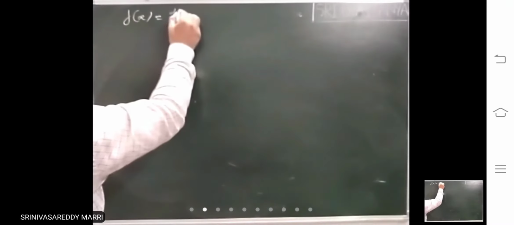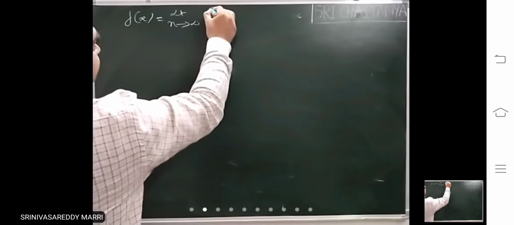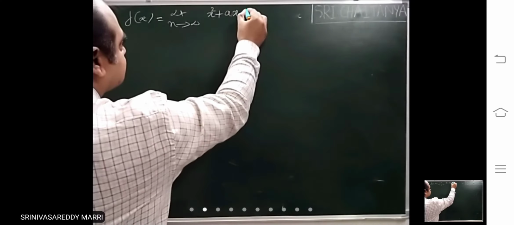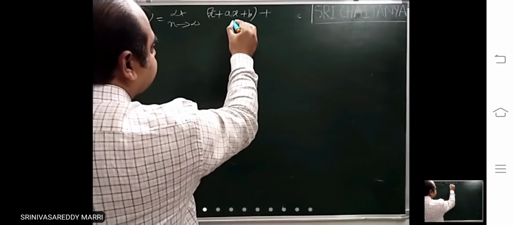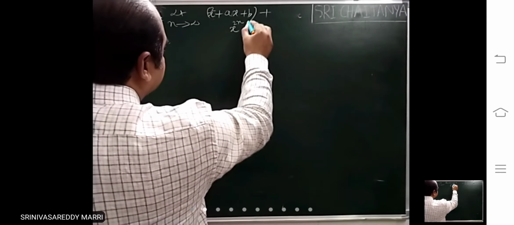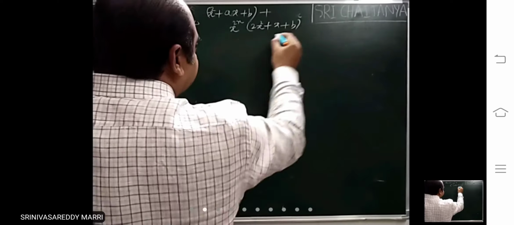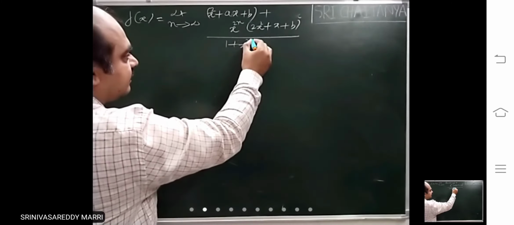Suppose another problem of this model. Look at this. Given f of x like this, limit n tends to infinity of x square plus ax plus b plus x power 2n into 2x square plus x plus b, divided by 1 plus x power 2n.